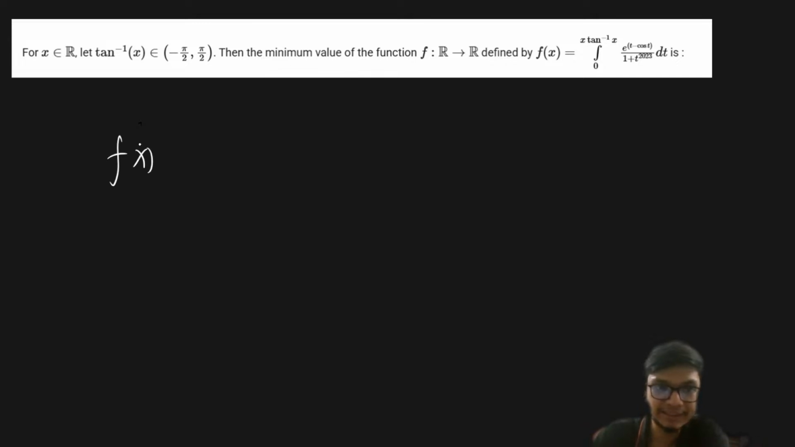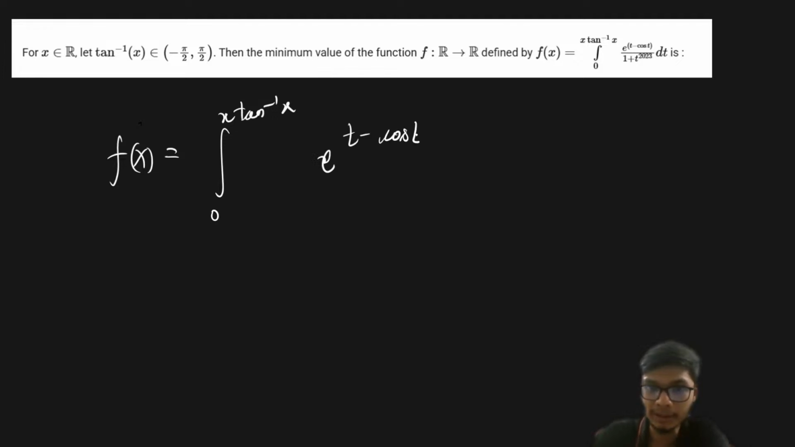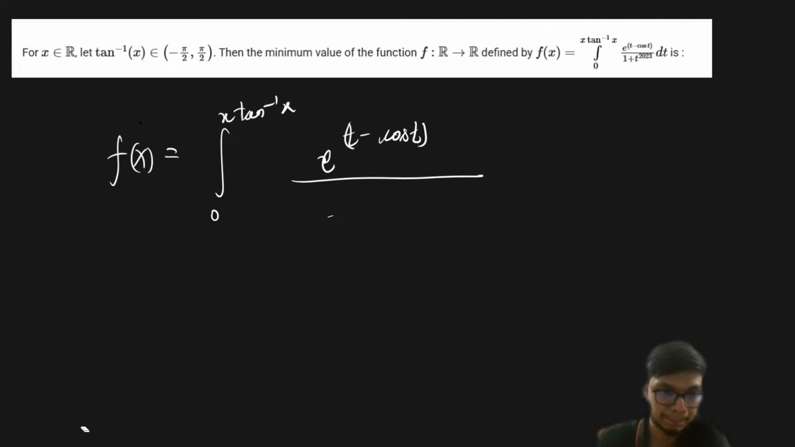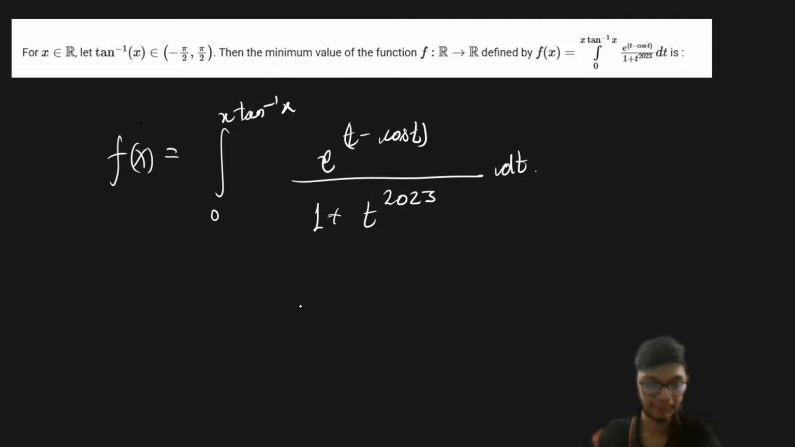Alright, so then it is said that there is a function f of x which is defined as the integral from 0 to x tan inverse of x of (e to the power t minus cos t) divided by (1 plus t to the power 2023) dt, right? So that is what we have over here. Now it is said that we have to find out the minimum value of this particular function.